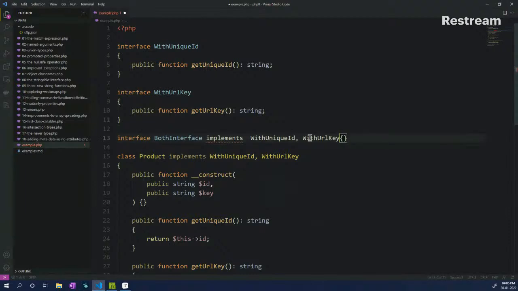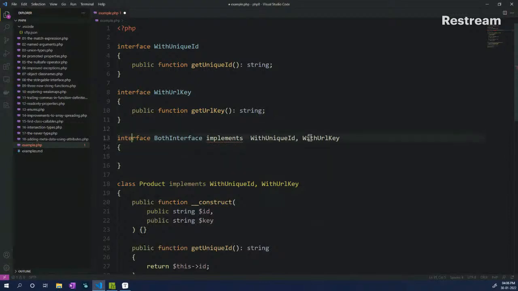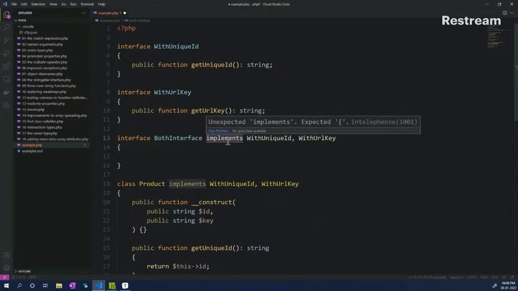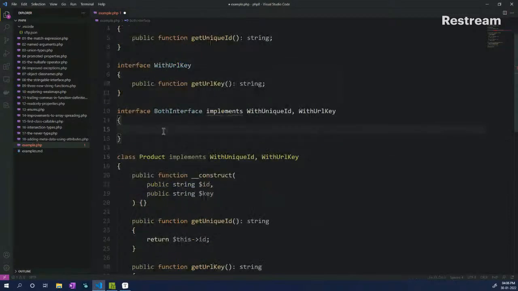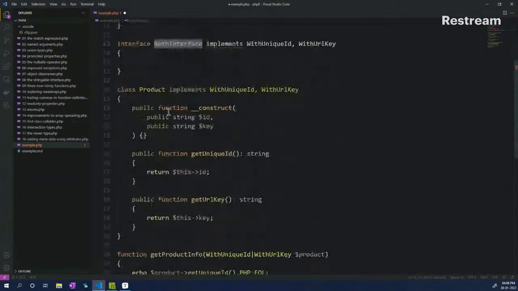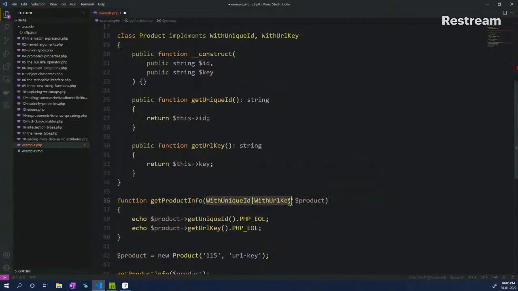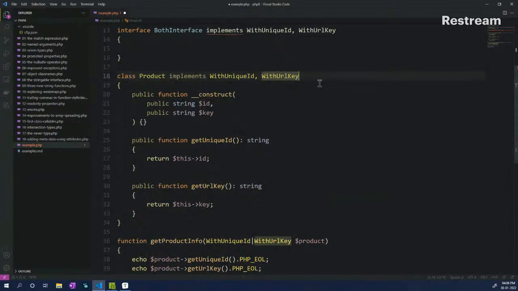Anyways, basically we used to implement it something like this, and we pass it in here. But let's say for some other reason another new interface has been added, then a problem used to occur.